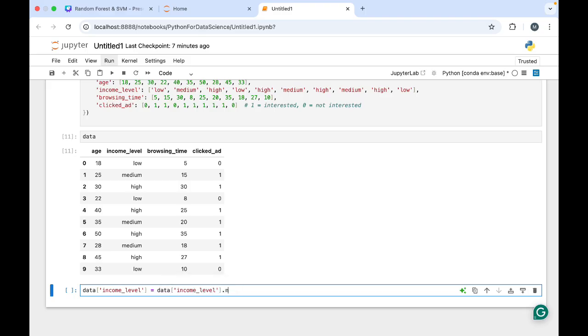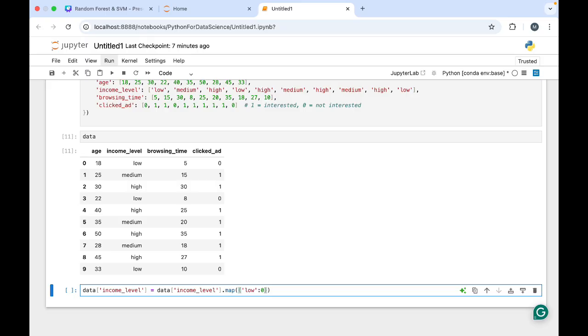You remember the map function, we have this map function. We are using it to map the things. So low is there, and we are going to assign the value 0 for this low. Meaning if in our income level this low category is there, then what is it going to assign?